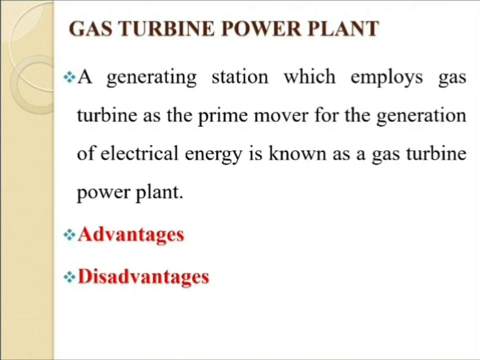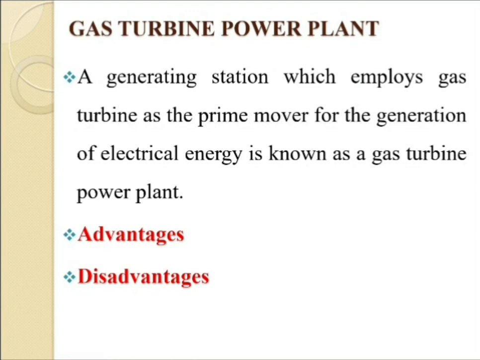Now we are going for some disadvantages of the gas turbine power plant. So there is a problem in starting the unit. It is because before starting the turbine, the compressor has to be operated, for which power is required from some external source. However, once the unit starts, the external power is not needed as the turbine itself supplies the necessary power to the compressor.